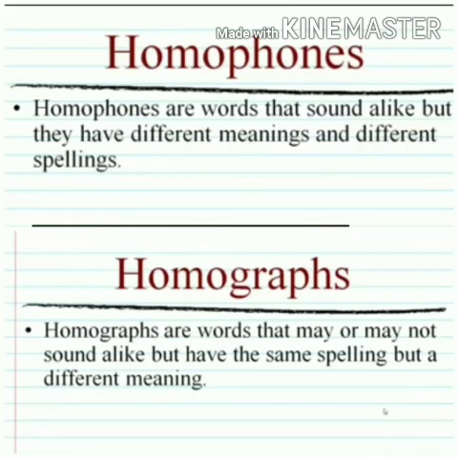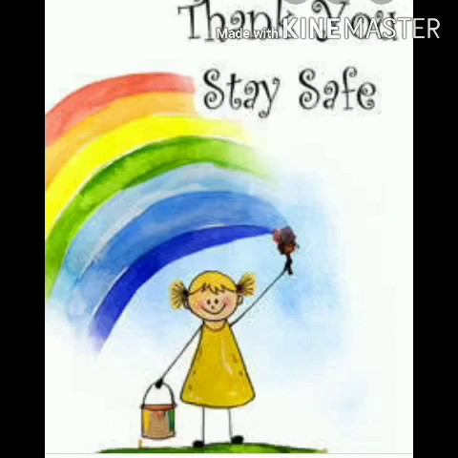Let's have a quick revision. Homophones are words that sound alike but have different meanings and different spellings. Homographs are words that may or may not sound alike but have different meanings with the same spelling. I hope this topic is clear to you.